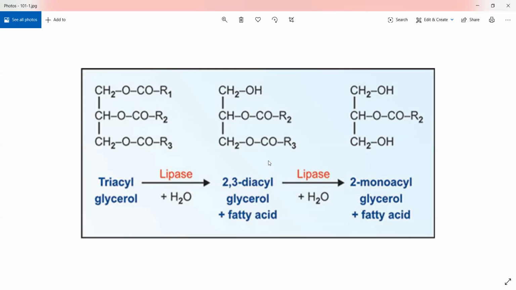In the end, what will happen is if you take one glycerol molecule and you subject it to lipase by the addition of water, you end up getting two free fatty acids. Okay, one from the intermediate compound and the other from the third reaction. Two fatty acids and one molecule of 2-monoacylglycerol. This is how a monoacylglycerol molecule looks. I hope you understood that part.